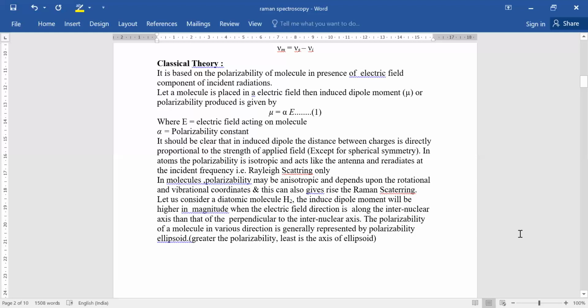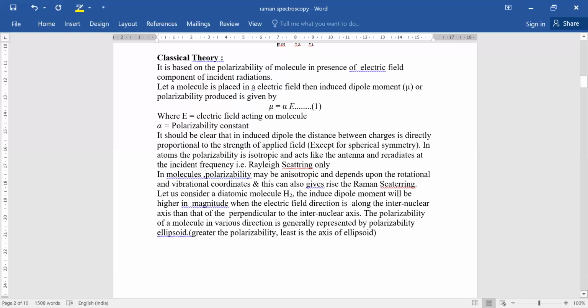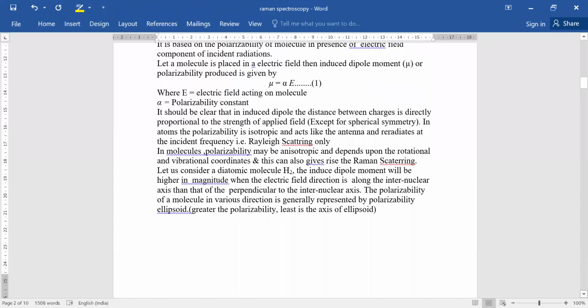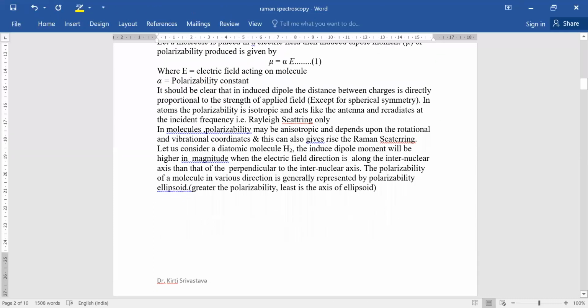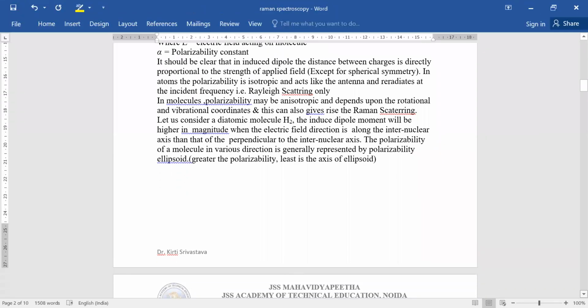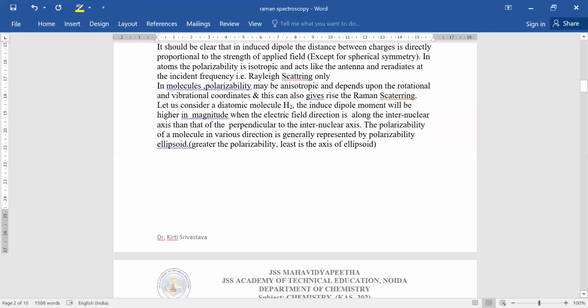Now let us explain this phenomenon by taking the example of a diatomic molecule, let us say H2. The induced dipole moment will always be higher in magnitude when the electric field direction is along the internuclear axis than when it is perpendicular to the internuclear axis.